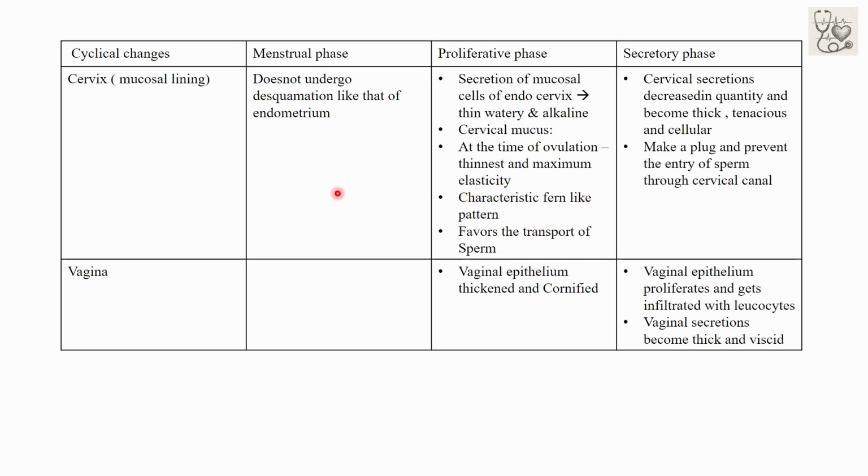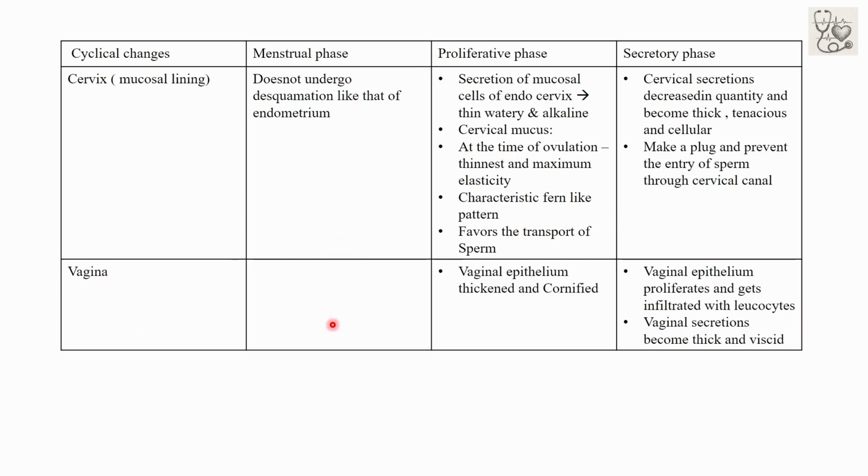That is, when cervical mucosal secretion is placed on a dry glass slide, after some time it shows a characteristic fern-like pattern. Similarly, in the proliferative phase, the thin watery nature of the cervical mucus favors the transport of sperm. In the secretory phase, the cervical secretion decreases in quantity and becomes thick, tenacious and cellular, due to which it forms a plug in the cervical opening and prevents the entry of sperm through the cervical canal.